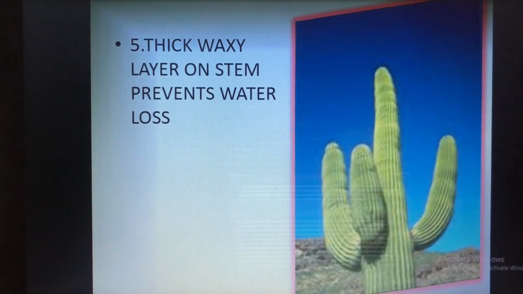Then they have a thick wax layer on the stems. Can you see, this is a wax layer on the stem. This will prevent the loss of water. So these are the 5 points on how plants are adapted to desert life.